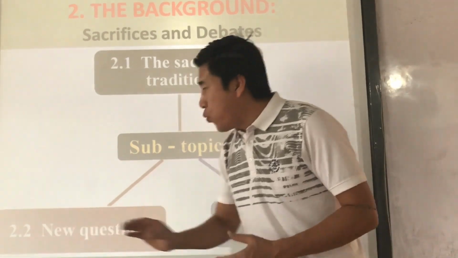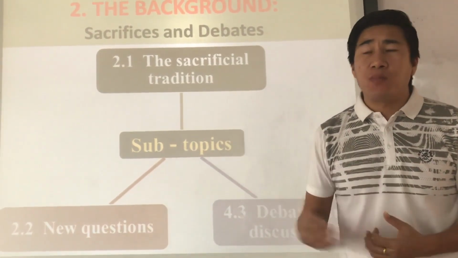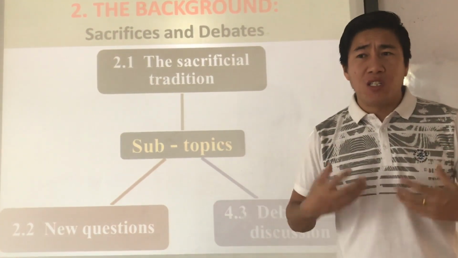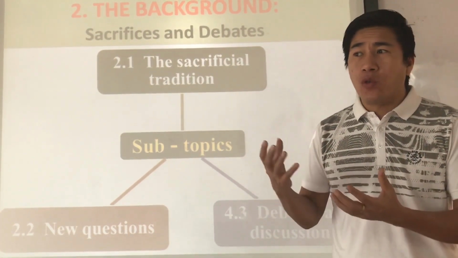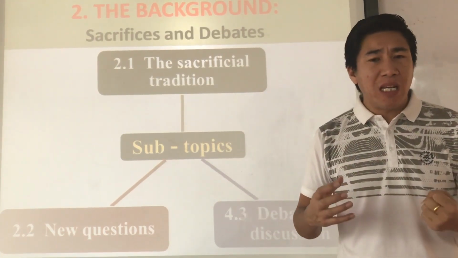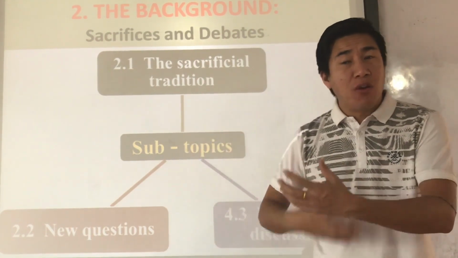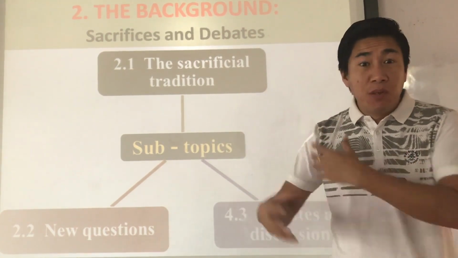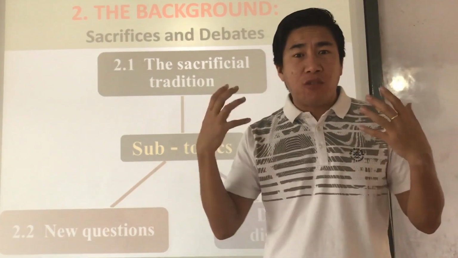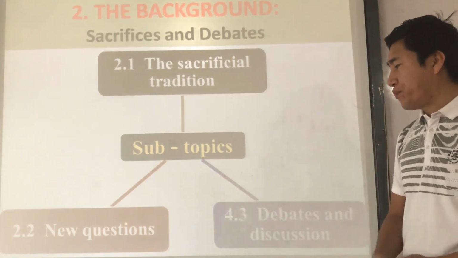And the second, 2.2: with the changes of time, around 600 BCE or 500 BCE, many new thinkers appeared, like in Buddhism and Jainism, and there are also Hindu texts like the Upanishads. These texts contain different ideas about life after death, the meaning of life, and rebirth. Through that, different kinds of questions were raised in the minds of the people. So we are going to discuss that in point number 2.2.